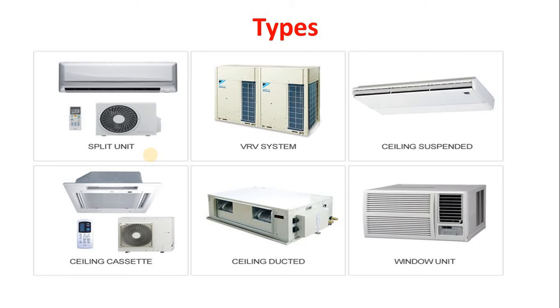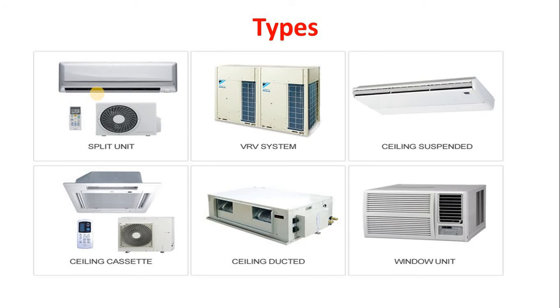So now we will discuss the first type, that is split air conditioning system. Here you will get an idea about the split air conditioning system. But the question arising is, why is the name given split air conditioning system? Here the components are split into groups. There are two important components, the evaporator as well as the expansion valve, which are kept inside the room, and the compressor and condenser are kept outside the room.